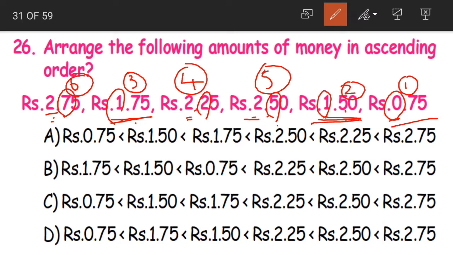75 paise, 1 rupee 50 paise, 1 rupee 75 paise, 2 rupee 25 paise, 2 rupee 50 paise and 2 rupees 75 paise. Now from the given options, which is the correct one, children? Option C is the correct one. Yes?